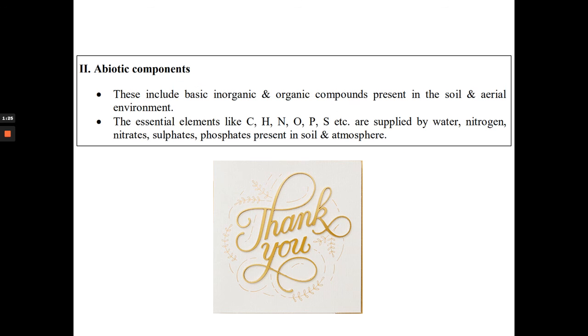And the abiotic components of the grassland ecosystem include basic inorganic and organic compounds present in the soil and aerial environment, the essential elements like carbon, hydrogen, nitrogen, oxygen, phosphorus, sulfur, etc., which are supplied by the water, nitrogen, nitrates, sulfates, phosphates present in the soil and atmosphere.